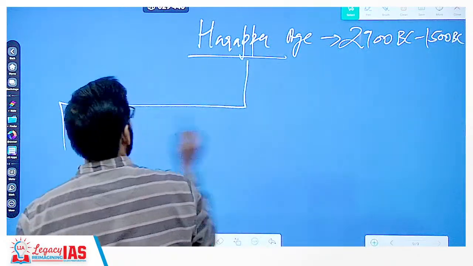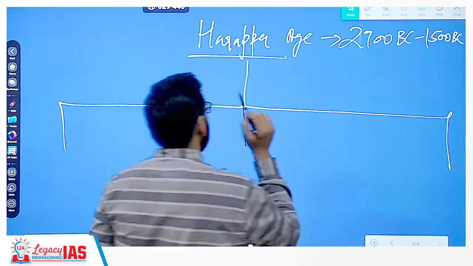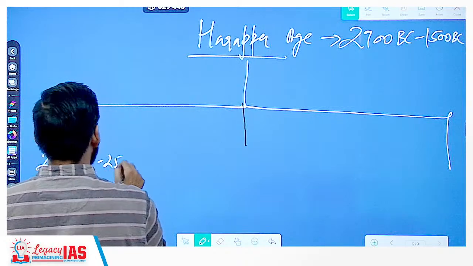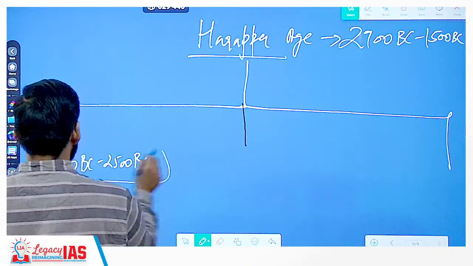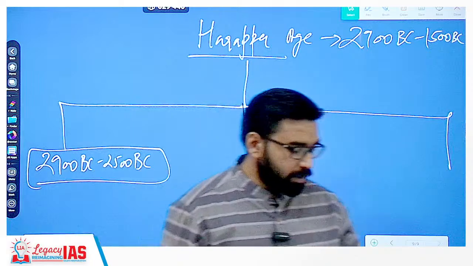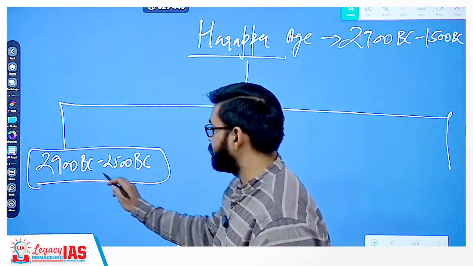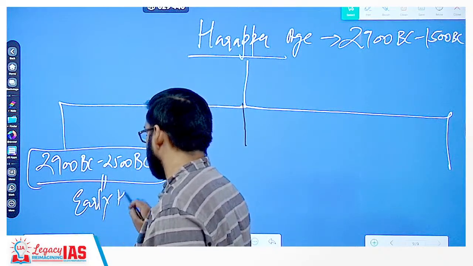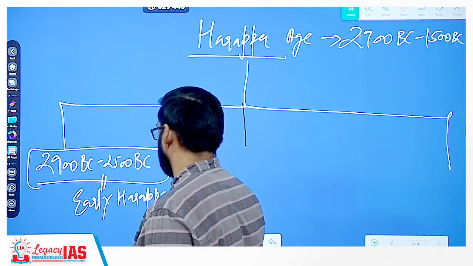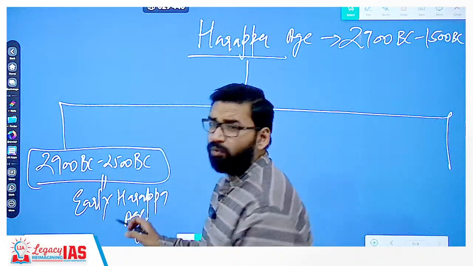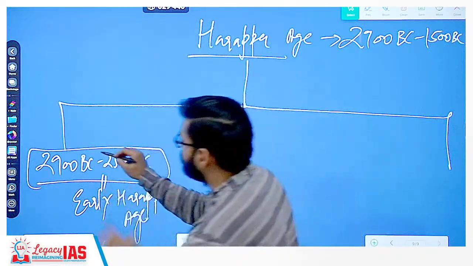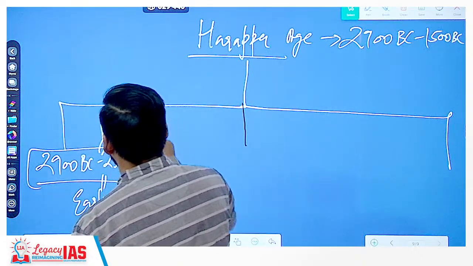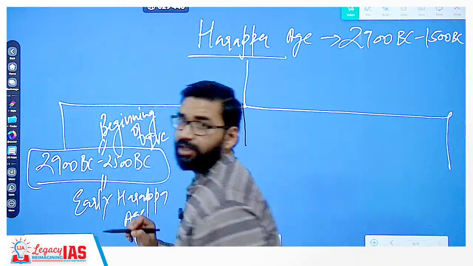Now the Harappan age from 2900 BC to 2500 BC, clear? This time period is called early Harappan age. This age was not developed. This was just the beginning of civilization, the beginning of IVC, Indus Valley Civilization.